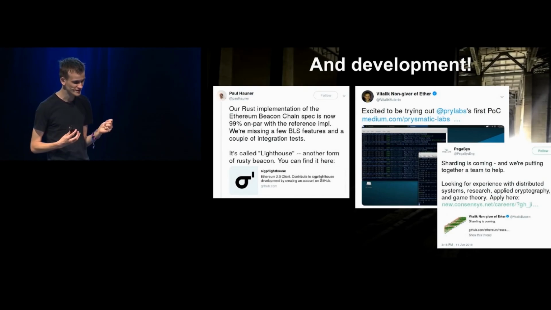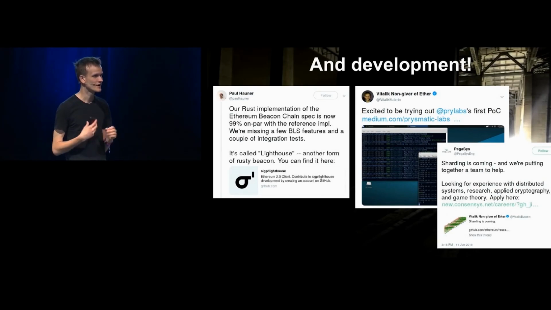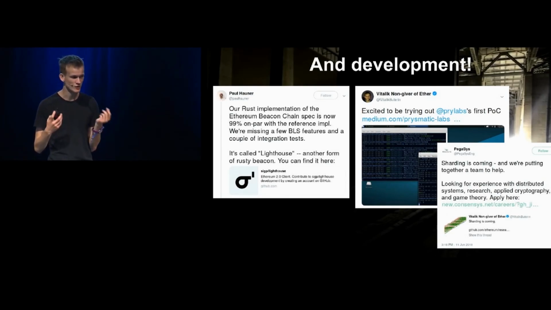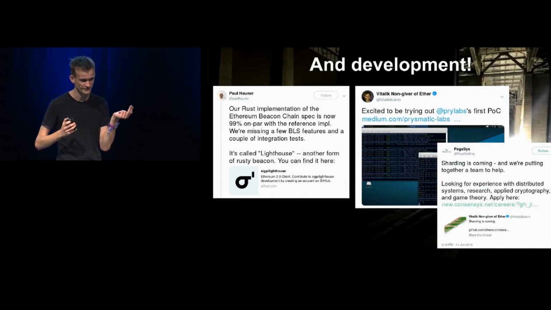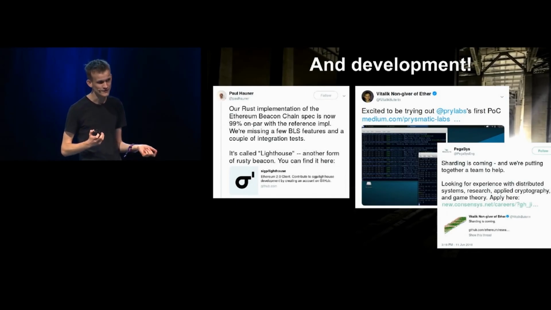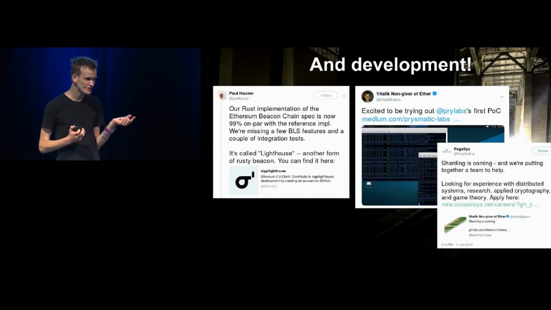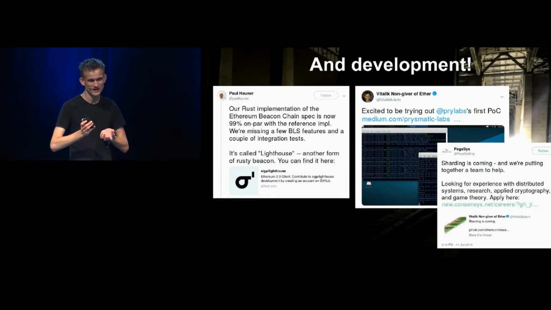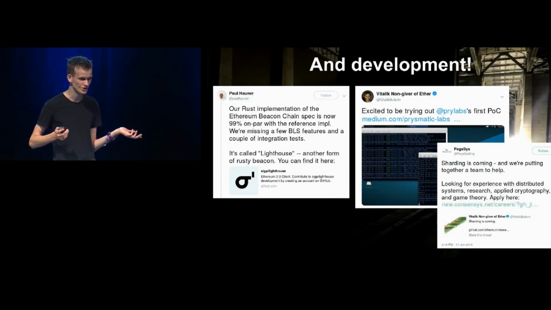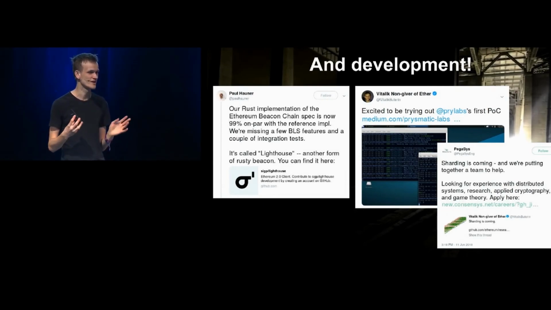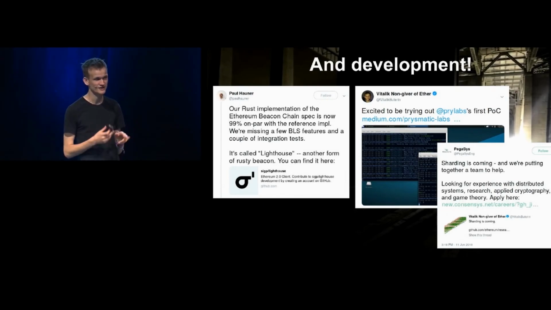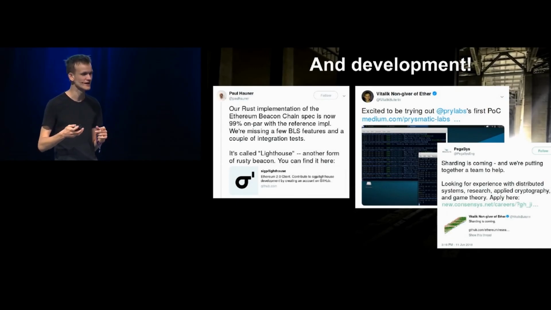Also wanting to make the development ecosystem less dependent on the foundation itself. The client that the Ethereum Foundation works on is actually the Python client. It has plenty of use cases, but Python, just as a language, has inherent performance limitations, and so there's always going to be an incentive to try running the stuff built by the wonderful folks at Prysmatic and Lighthouse and Status and Pegasus and all the other teams that are popping up seemingly every month.